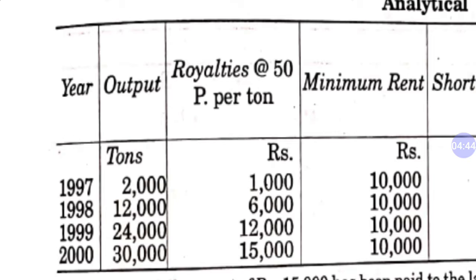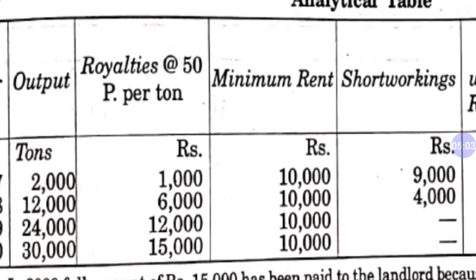Let me explain again how it comes in 1999. 24,000 is your quantity and you are paying 50 paisa per ton, so your royalty is 12,000. The next column is about minimum rent, and minimum rent is fixed for every year, so it is 10,000. It is given in the question.